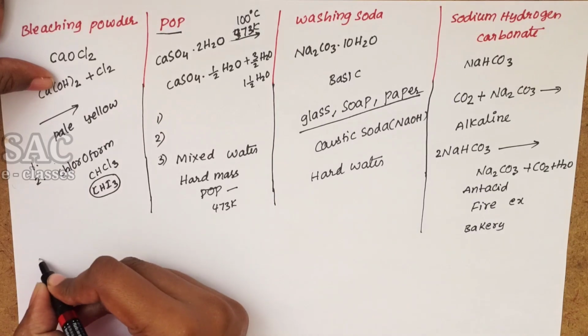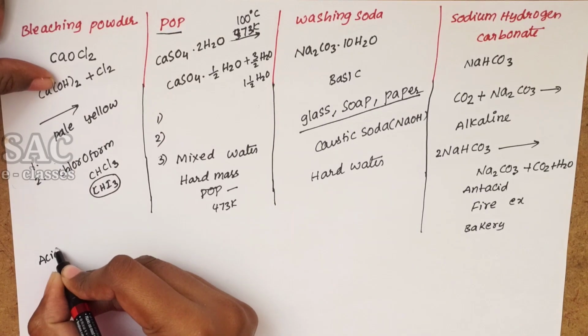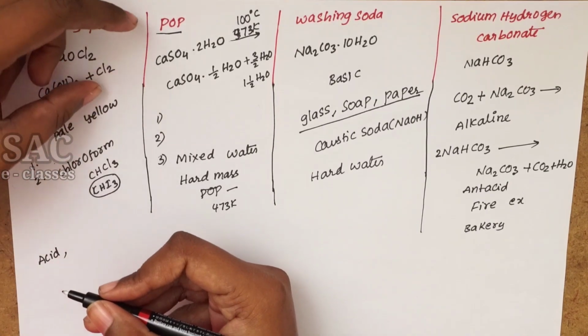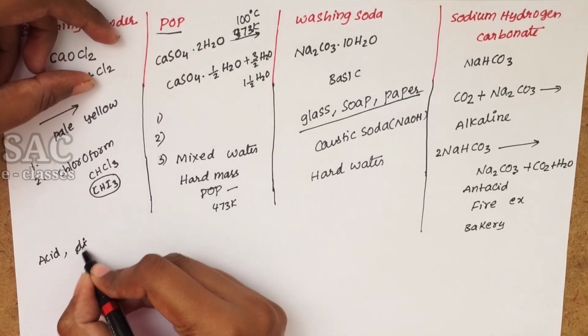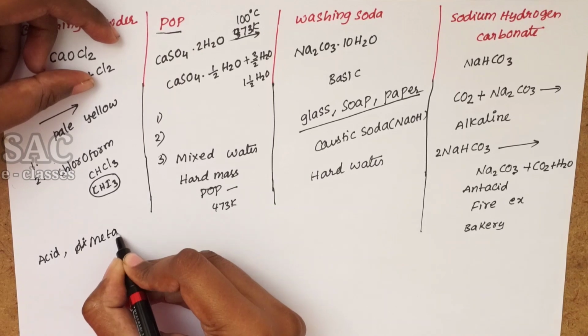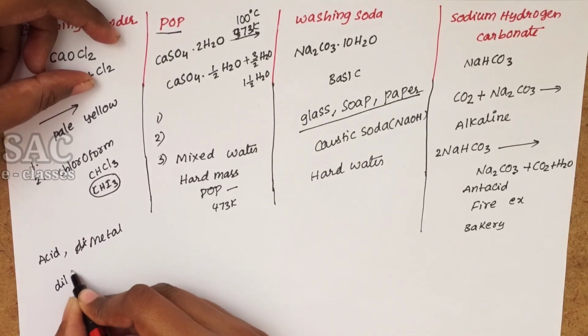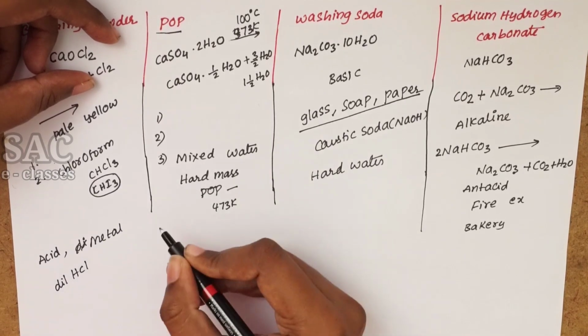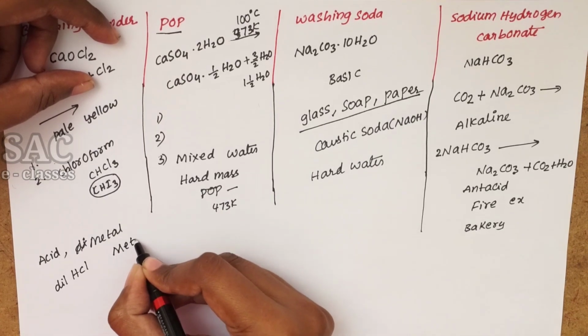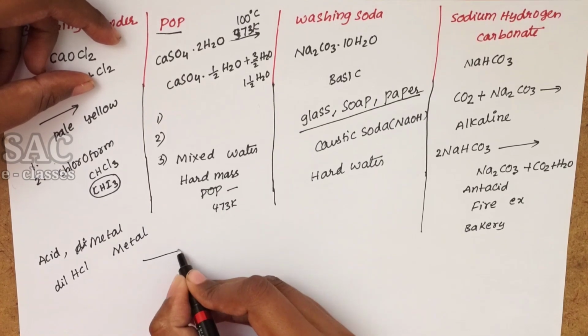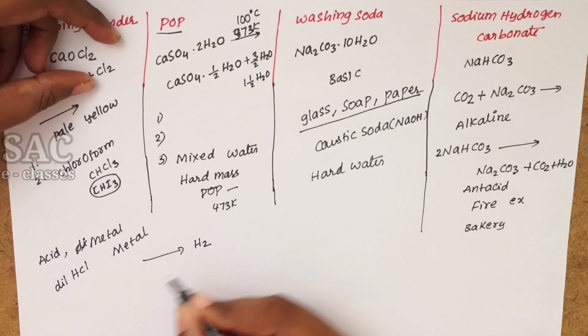And coming to the chemical properties of acids and bases. When acids react with metals, especially dilute HCl, dilute hydrochloric acid, reacting with a metal, it gives hydrogen.